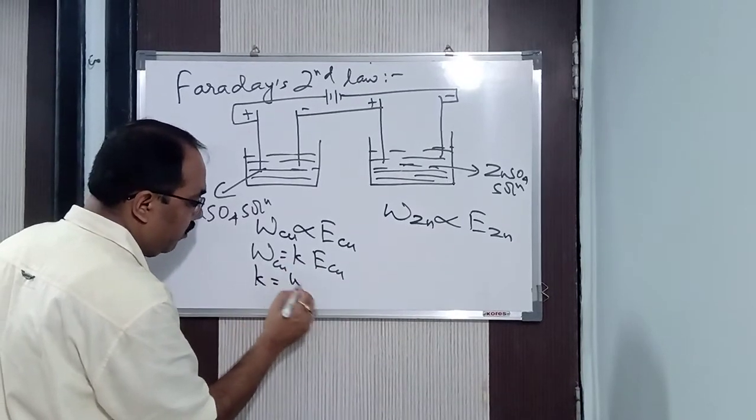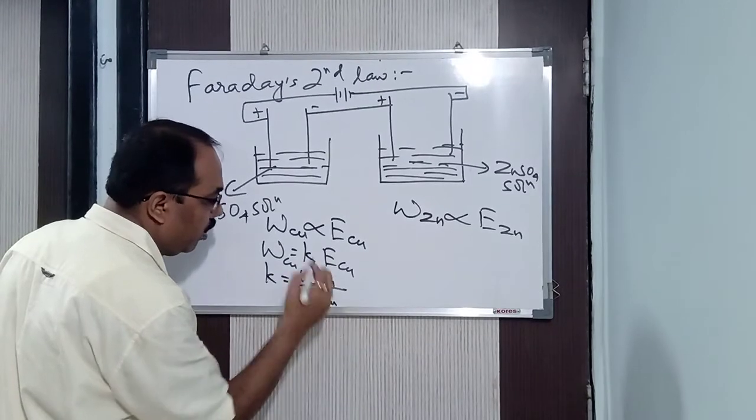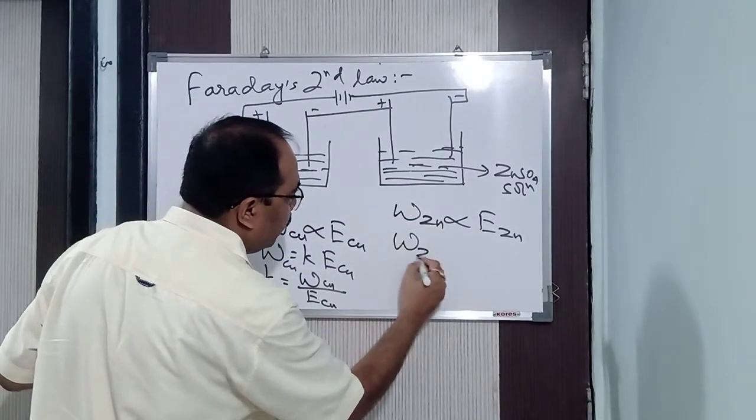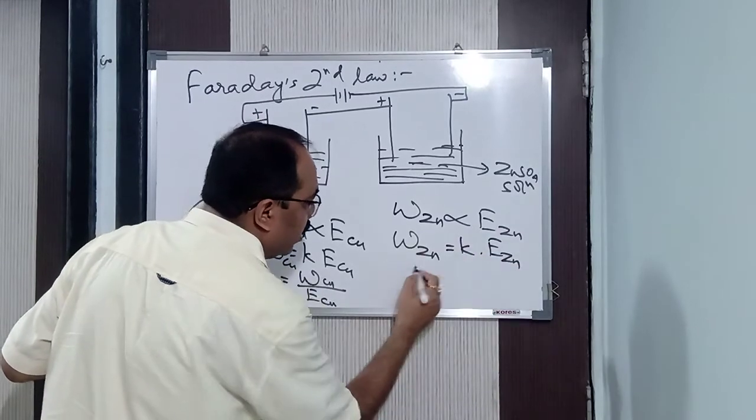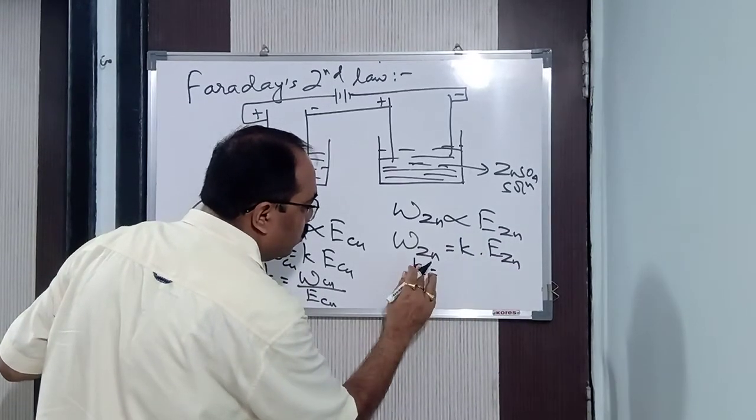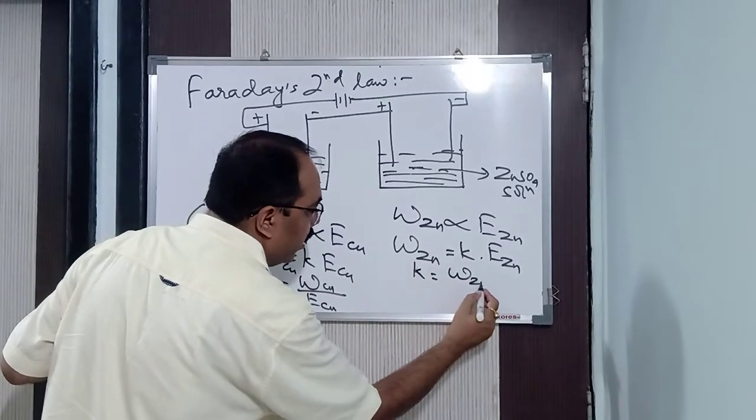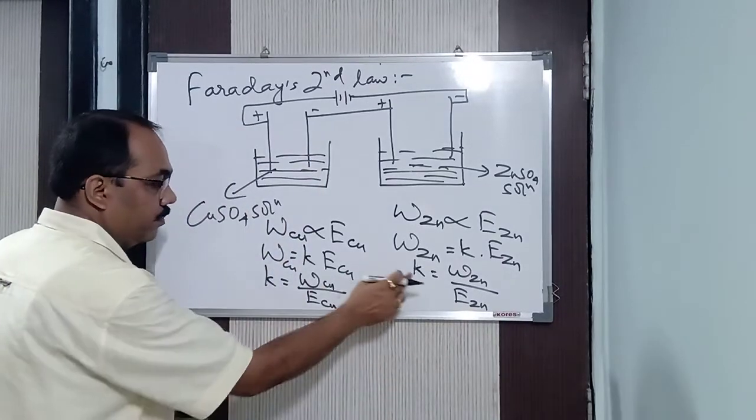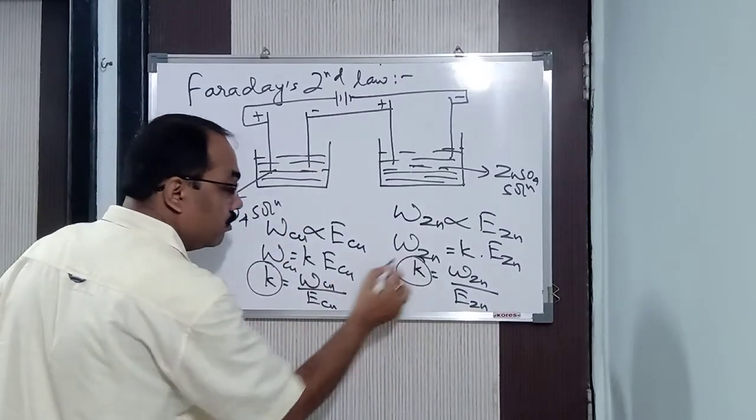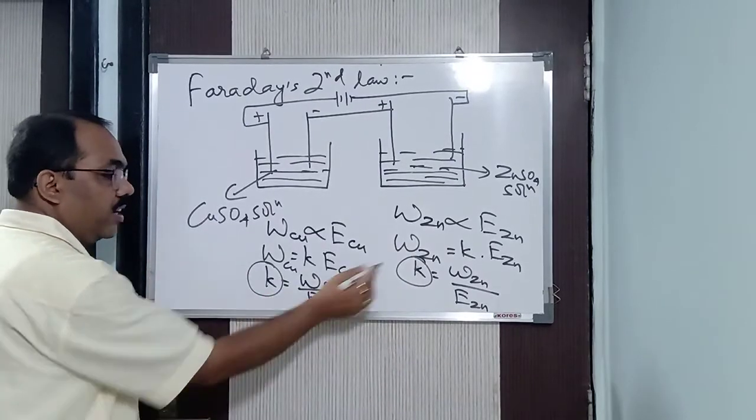So K is equal to the weight of copper by the equivalent weight of copper. Similarly here, weight of zinc is equal to K into the equivalent weight of zinc. So K is equal to the weight of zinc by the equivalent weight of zinc. Now see, both are K, both are the same proportionality constant. So hence we can equate them.